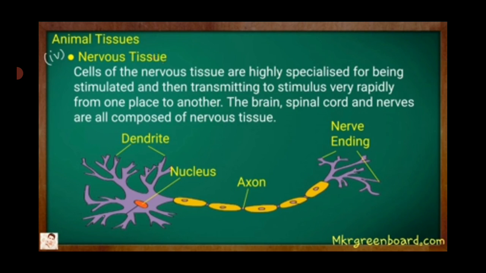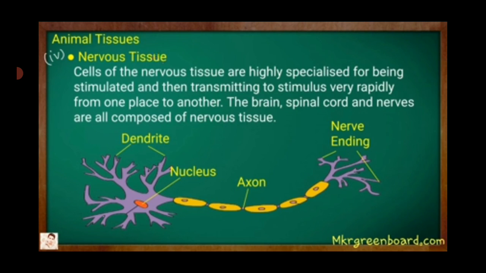Last one is nervous tissue. Cells of the nervous tissue are highly specialized for being stimulated and then transmitting the stimulus very rapidly from one place to another. The brain, the spinal cord, and the nerves are all composed of nervous tissue.